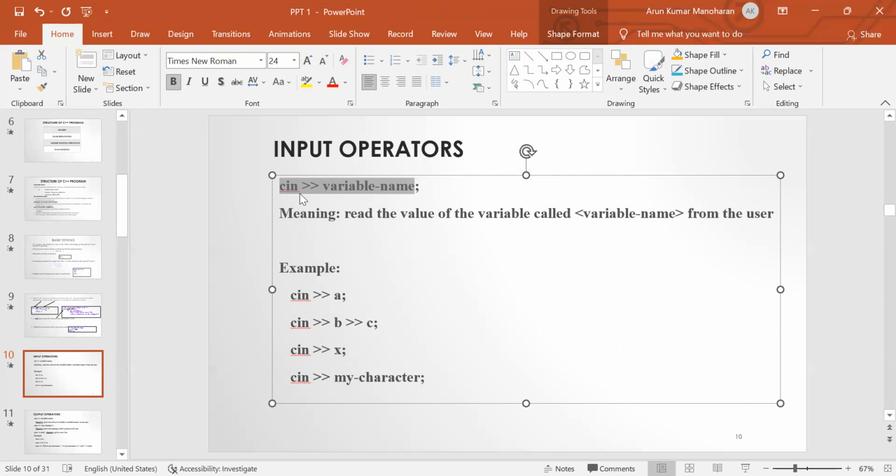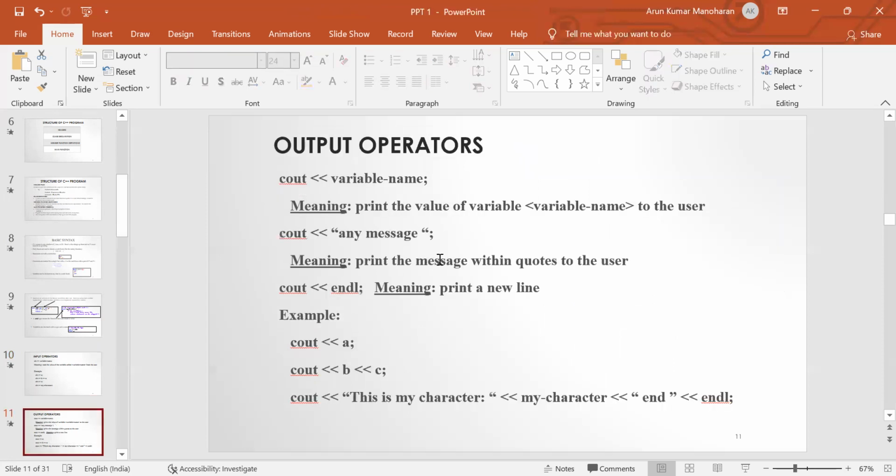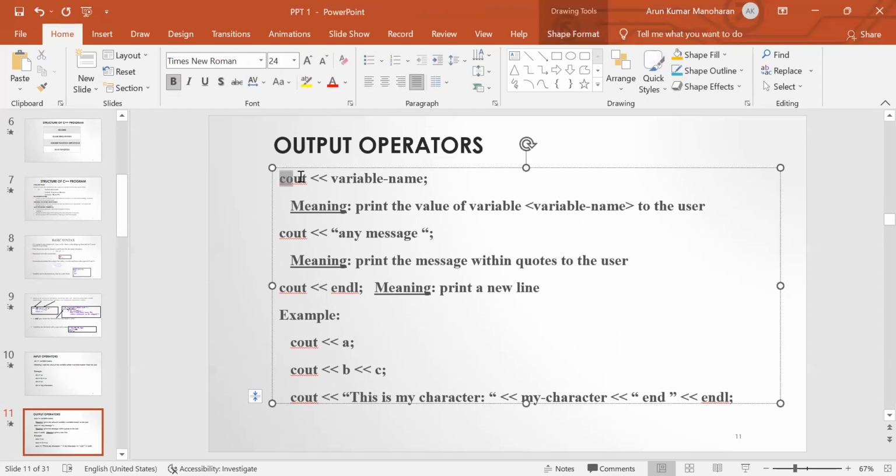By using the cin object, we read a value at runtime. The next one is the output operator, by which we can display a value on the console. The syntax is the cout object followed by the left shift operator and then the variable name, which prints the value of the variable to the user. For example, with cout we can display a string, so the output will be displayed as a message within the code to the user.